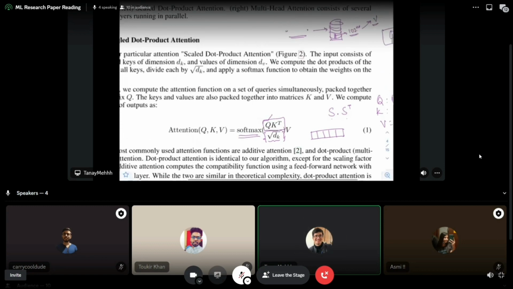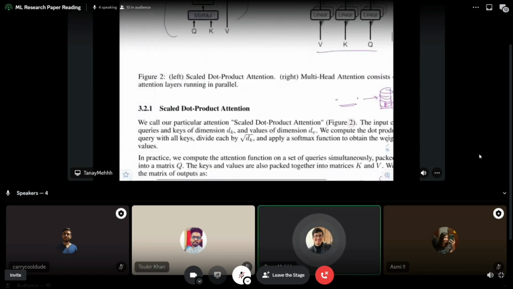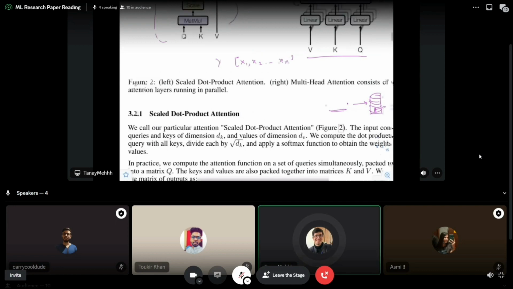If you don't know what softmax is, let's say I have some vector x, which is x1, x2, and so on up to xn.